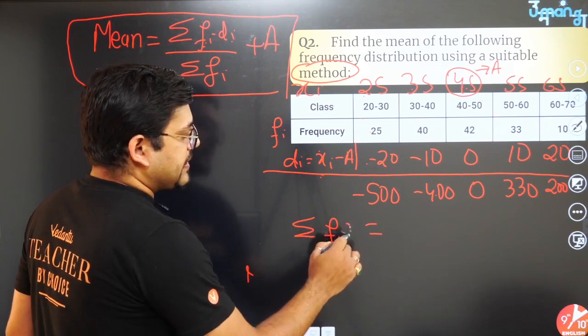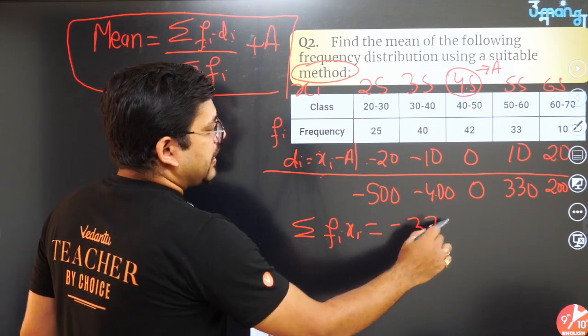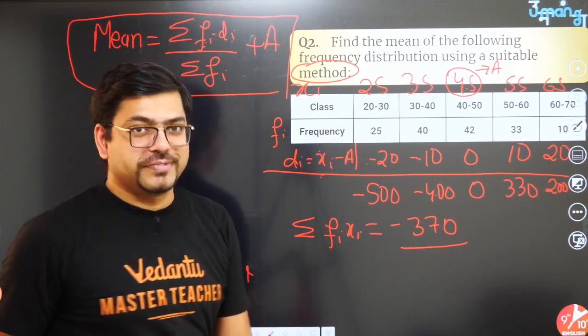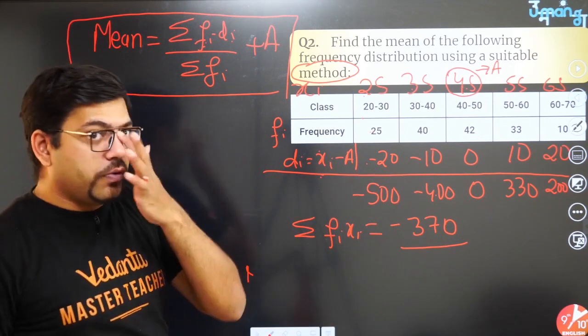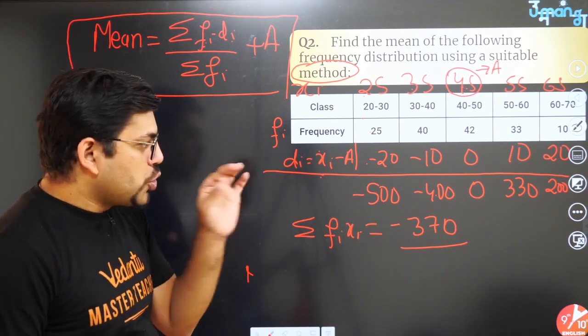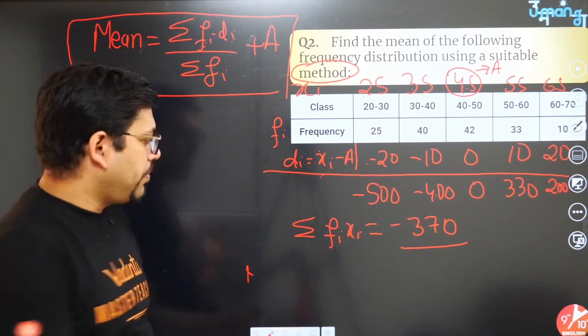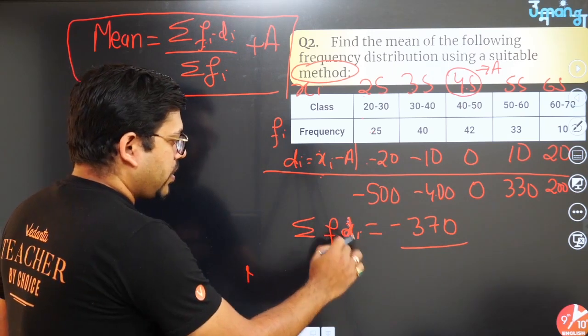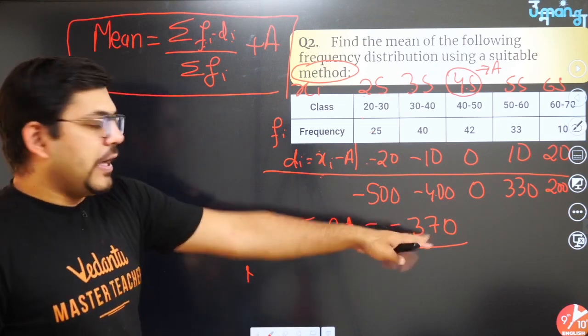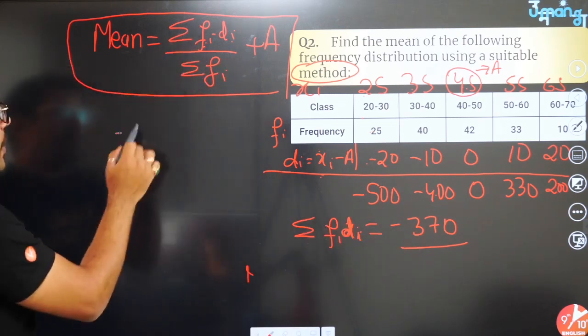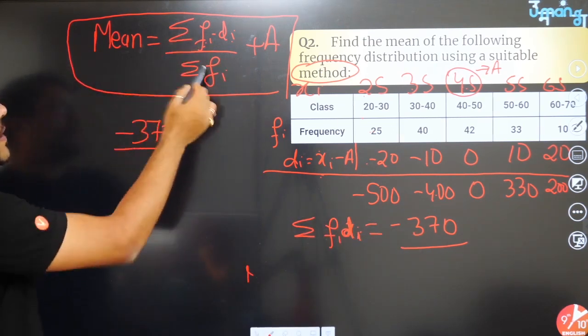This summation fi xi should come as minus 370 if I am not wrong. Okay, this is how you will be able to calculate it. So minus 370, sorry, my summation fi di, very sorry, summation fi di. Now you have to put the values here. So put the value minus 370 divided by summation fi.